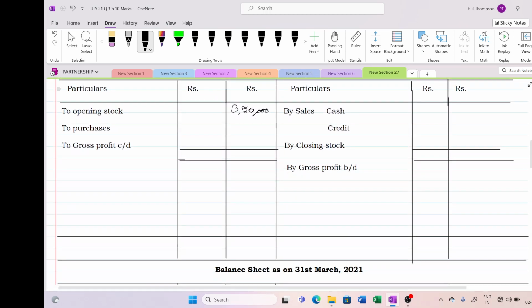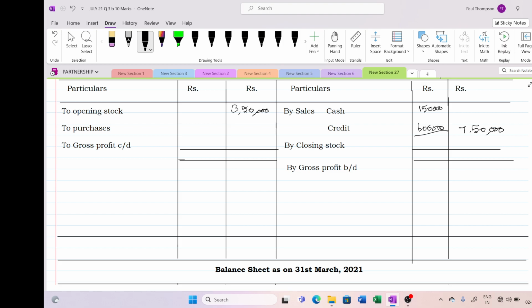So cash sales is our 1,50,000 and our credit sale is, how much it was? So I calculated as 6 lakh. Total sales was 7,50,000. So total sales I am writing here, 7,50,000. Now we have to post this.